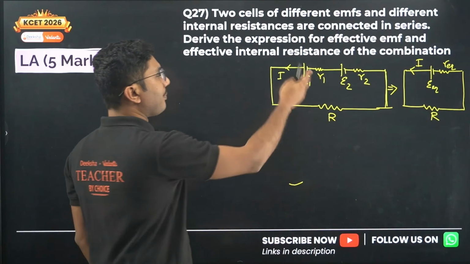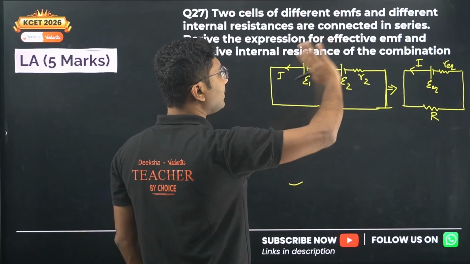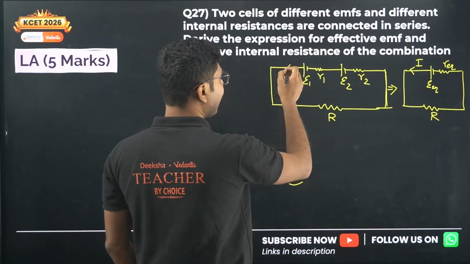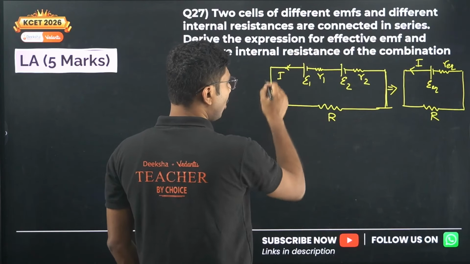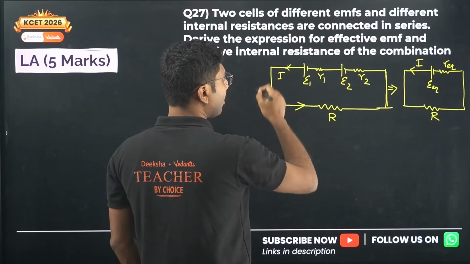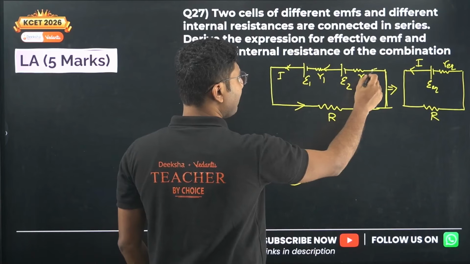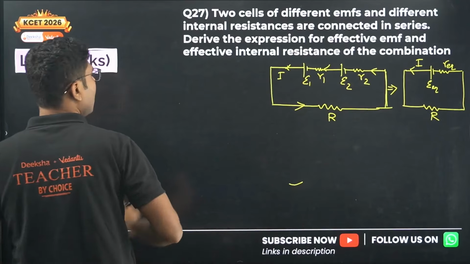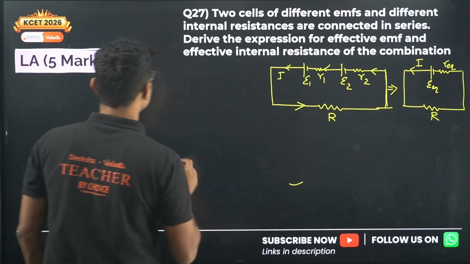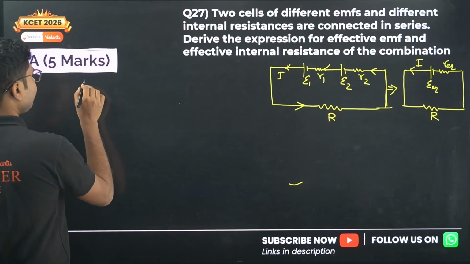Now we will apply Kirchhoff's laws and see what the relation is. So current I is passing through all the resistors. They are all connected in series. That means all the resistors should have the same current, I. So we will apply Kirchhoff's laws in the original circuit.